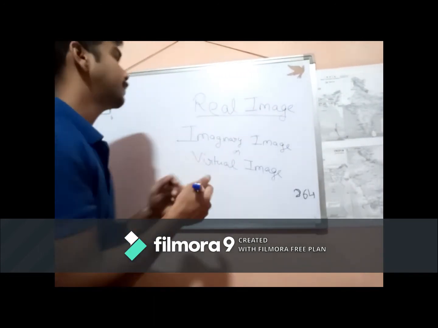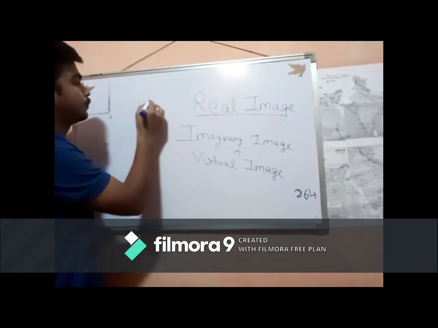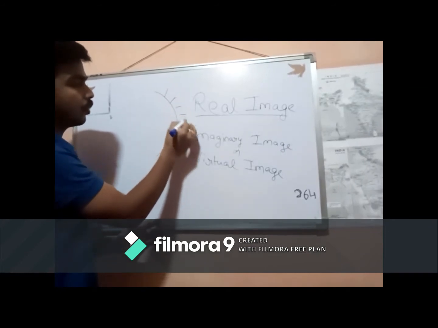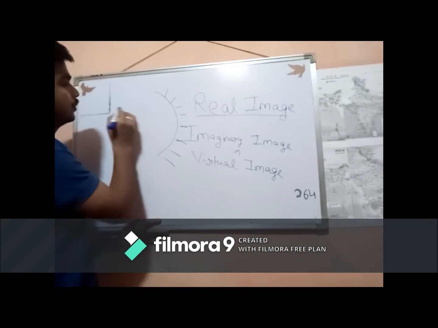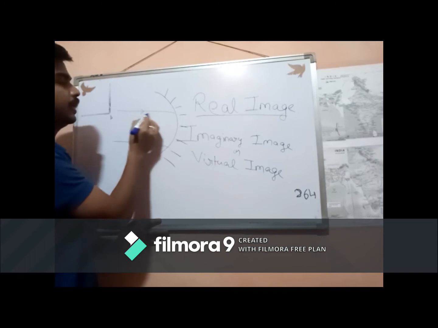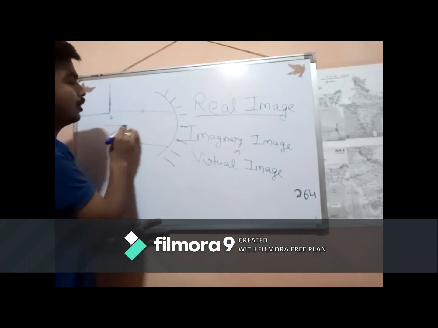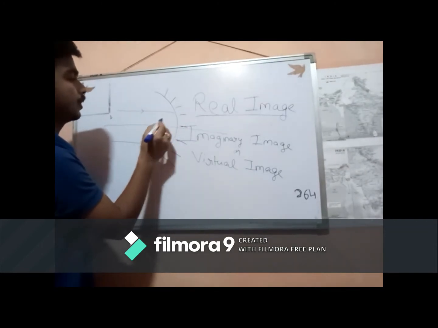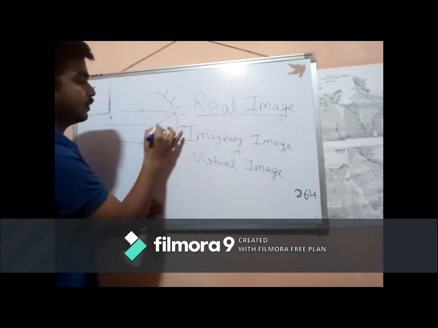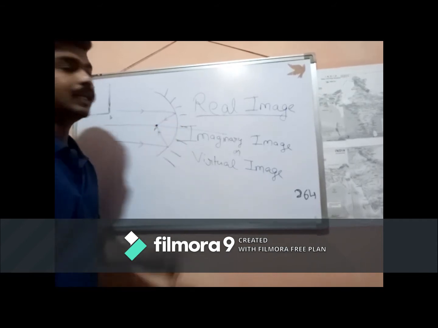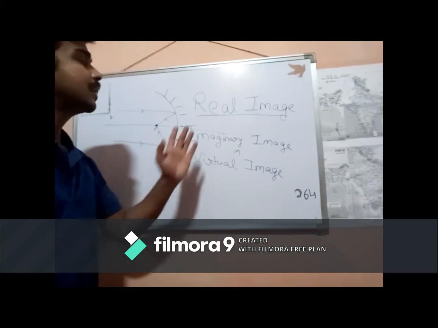For example, if we talk about a concave lens, rays of light are coming from a very far point, from infinity. All this you will be learning in the next chapter. All these light rays will be meeting at a point. As these light rays are meeting in reality, the image formed is a real image.